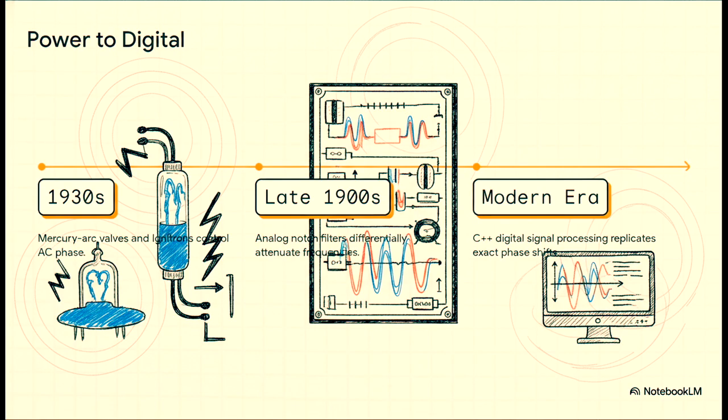Back in the 1930s, massive industrial currents were controlled by these intense devices like the mercury arc valve and the Ignitron. We're talking liquid metal and precision-triggered plasma being used to lock perfectly onto the phase of an alternating AC sine wave. Then, as we roll into the late 20th century, we see analog notch filters being used to differentially attenuate frequencies in audio and radio circuits. And today, we replicate those exact same phase shifts using C++ in modern digital signal processing.